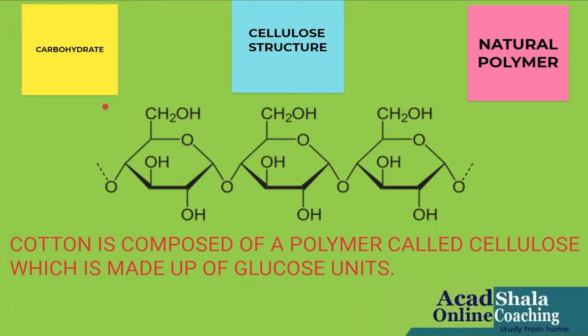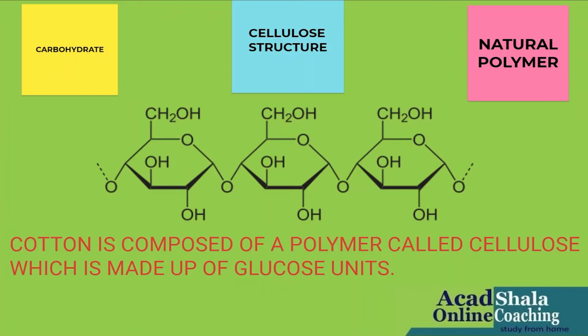If you see one unit and compare it with the second one, it is absolutely the same, ditto. Another one, the third one, ditto, and hence they form a polymer. The same kind of glucose units joined together form cellulose, and this is the cellulose structure.